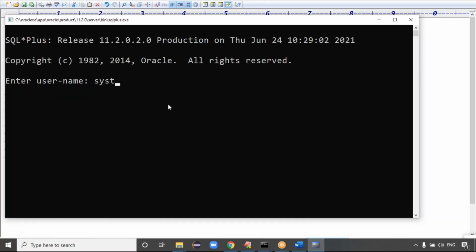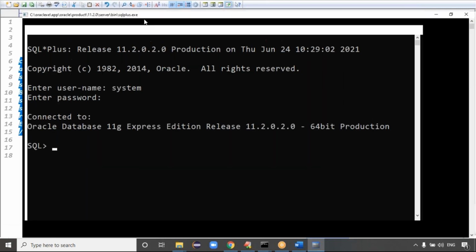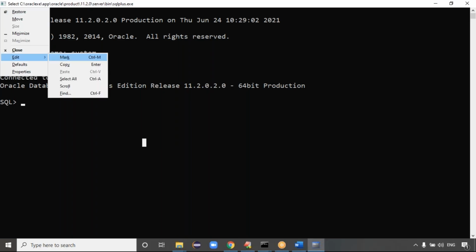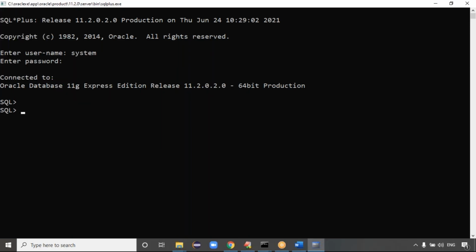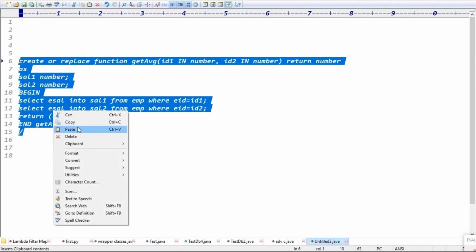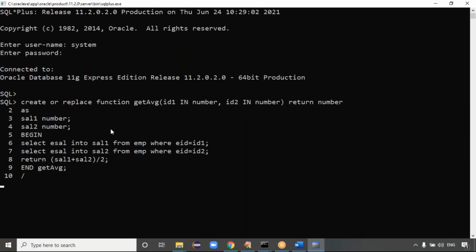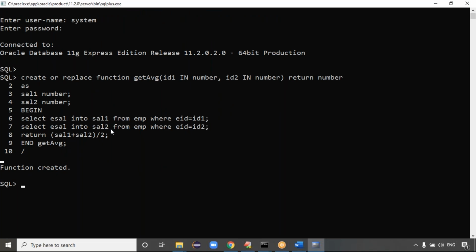In the database, you simply write the username and password here. Then you can enter the function here. You can copy the function and paste it here, right? In some cases, if it is not copied, right click and copy. Paste it, and click the enter button. It is showing a message that the function is created successfully, right? Function created.